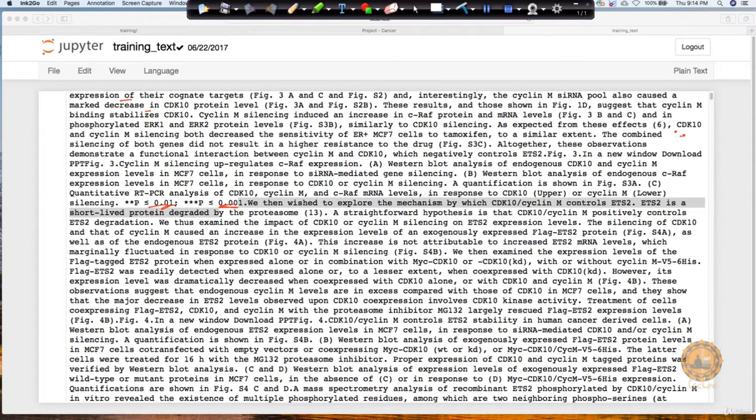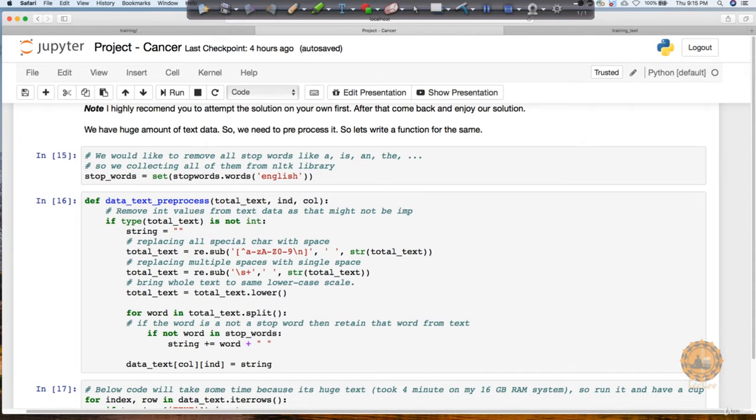In order to do that, we have first written a function which will help us process the text once we pass this text data. As you can see, this text data is kind of huge, so when we run our function, it will take some time. So you have to be a little patient on that part. Let's go back and see what we have to do. Number one, we have used the NLTK library to get all the English stop words, because my research paper, which was in text format, is in English characters. That's the reason we got all the words like is, a, the, because we would like to get rid of them.